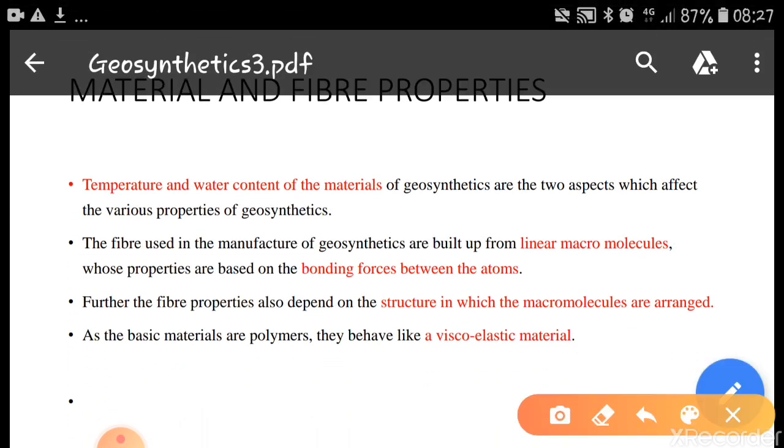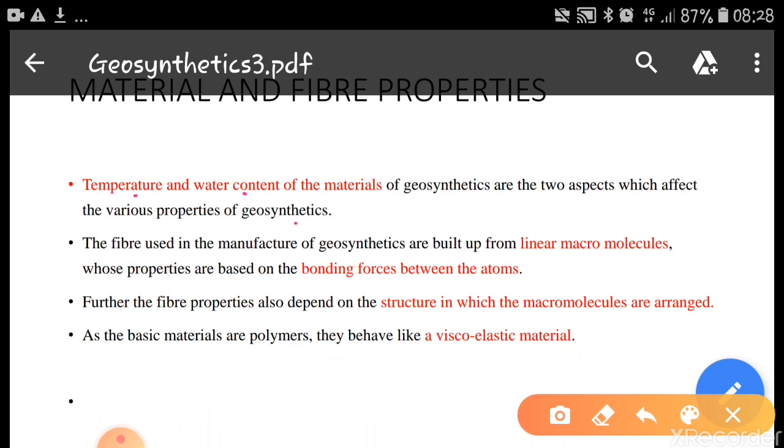First thing, material and fiber properties. Here, temperature and water content of the materials of geosynthetics are the two aspects which affect the various properties of geosynthetics. One is temperature, one is water content.